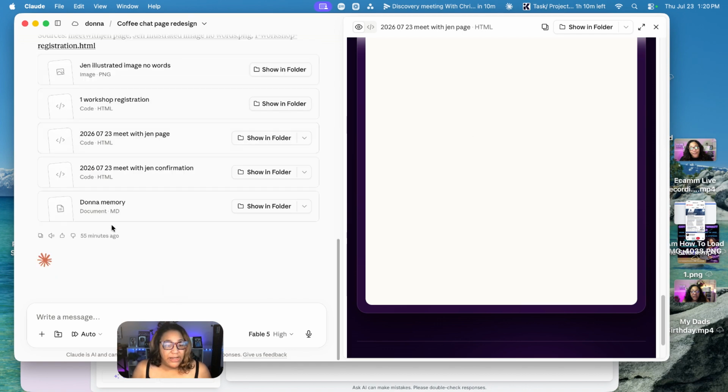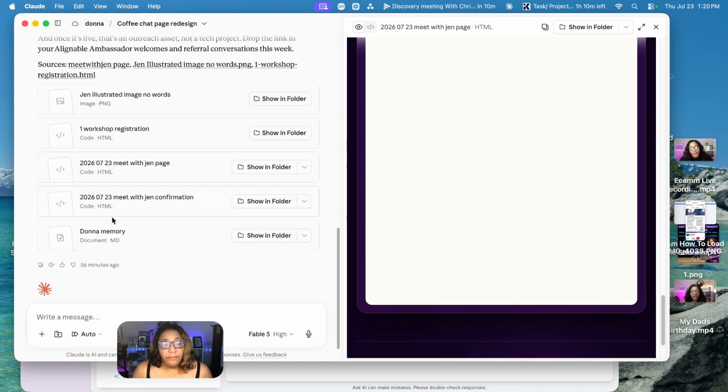It created me multiple pages and updated my memory. So that's one of the most important things about Claude. You have to have your memory MD file. And Donna, who is my assistant who runs it all, has to have that as well. So it created this page. It created, I don't know what this workshop is, I'm gonna look at that later, but it created this page and it created the confirmation page. I haven't even looked at the confirmation page. You guys are seeing this live and in action.